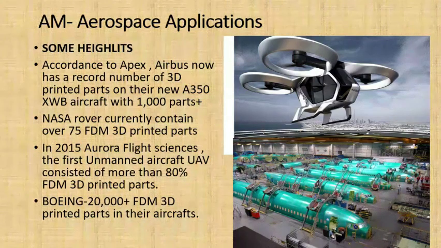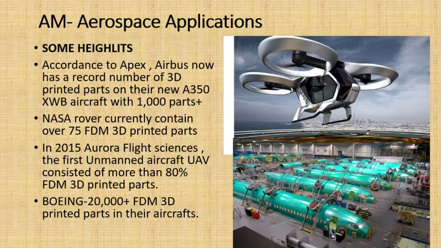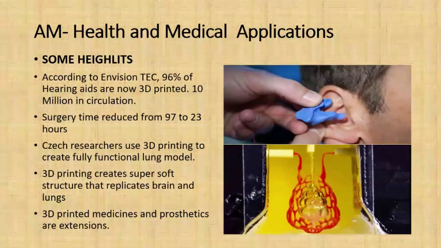So you can see the aerospace applications, with aircraft parts being completely replaced. You can see here the A350 XWB aircraft, with 100 parts replaced. The NASA rover currently contains 75 FDM, that is fused deposition modeling, 3D printed parts. In 2015, Aurora Flight Sciences' first unmanned aircraft consisted of more than 80% 3D printed parts. And Boeing is now using 20,000 plus FDM 3D printed parts.